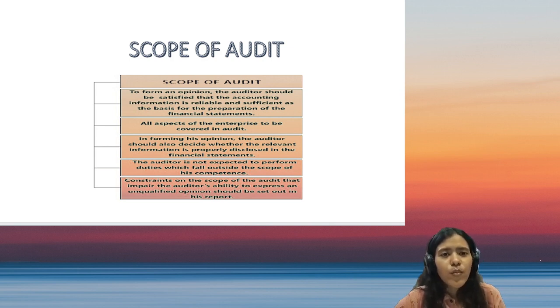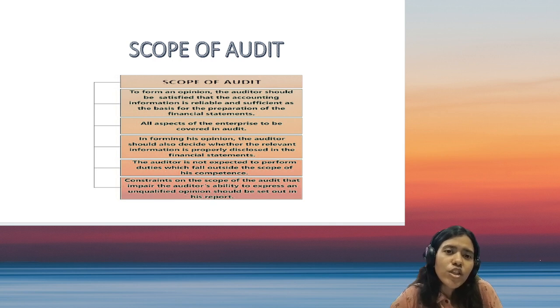Whatever financial information and financial statements are to be reported, the auditor is supposed to stick to that only and check whether all the information has been displayed correctly, and whichever till extent he is competent enough to check the financial statements, he may do so.